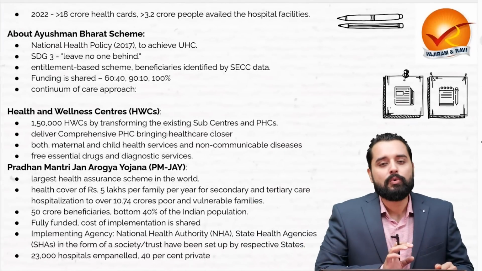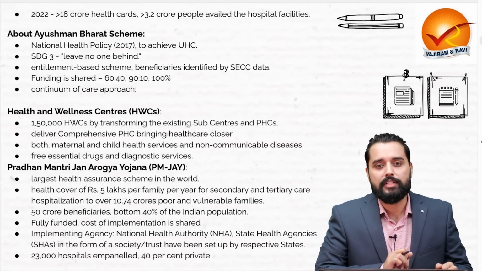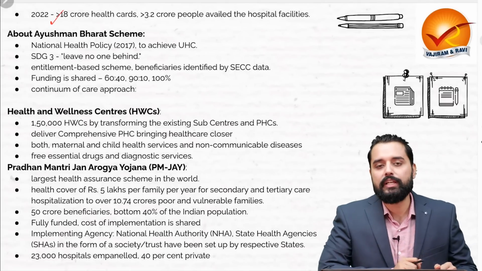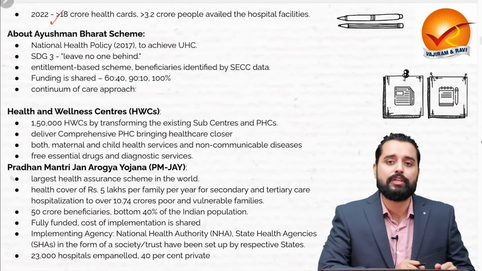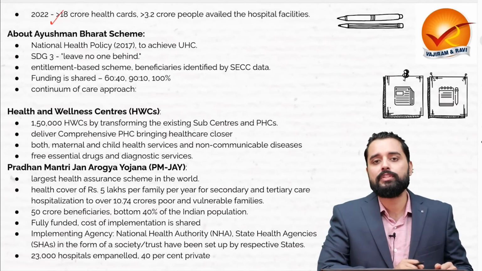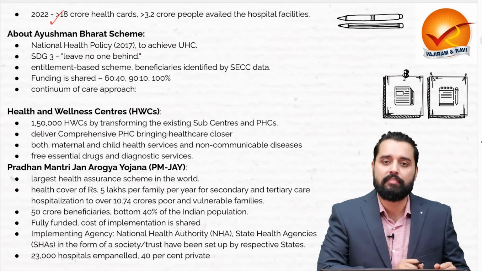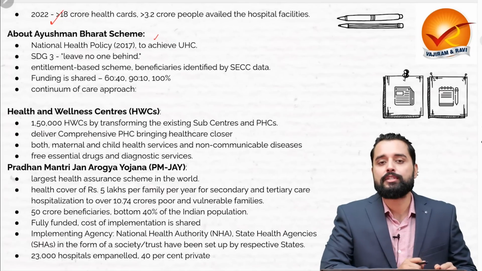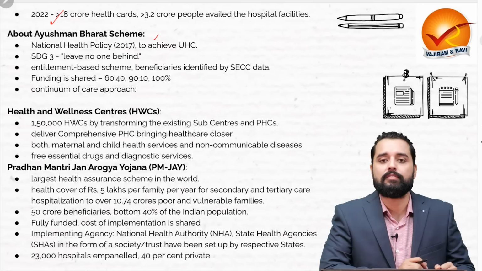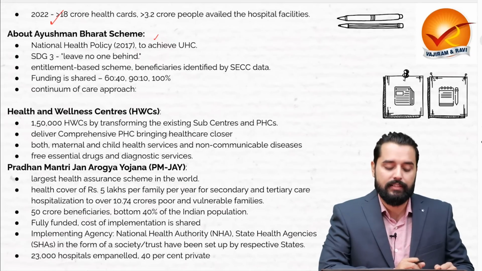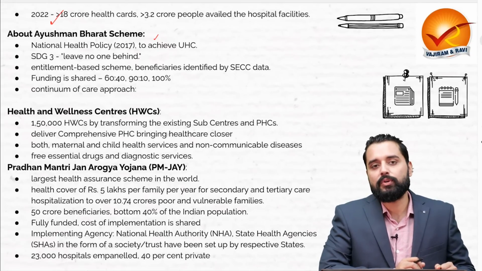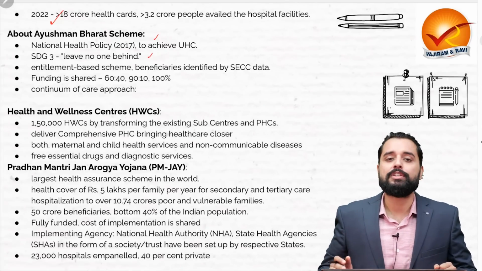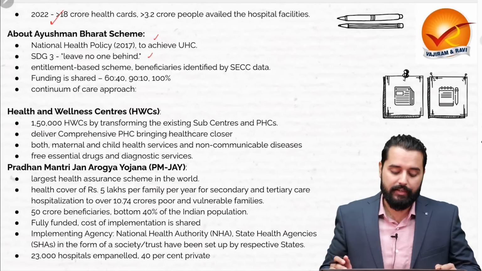Now let's talk about the Ayushman Bharat scheme and its implementation and its lacunas. As of 2022, more than 18 crore health cards have been issued under this scheme, and more than 3.5 crore people have availed the health facilities. This scheme was launched as part of the National Health Policy 2017 to achieve universal health coverage, and to ensure that Sustainable Development Goal 3 is also achieved, which envisions to leave no one behind.